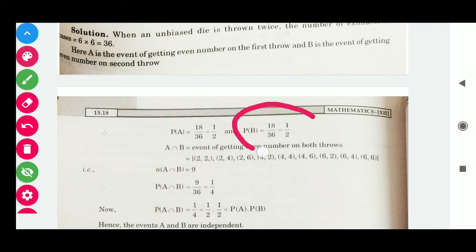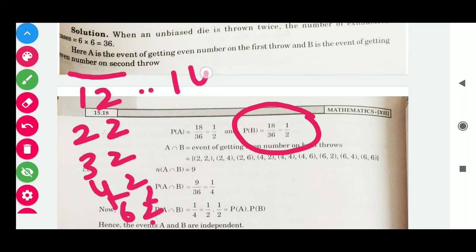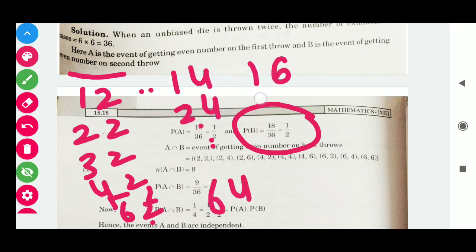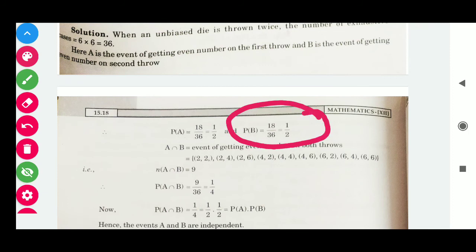In the same way, the second number must be an even number. So in this way, we have the outcomes 1 2, 2 2, 3 2, 4 2, 5 2, 6 2. In the same way, next is 1 4, 2 4 up to 6 4, and next 1 6, 2 6, 3 6 up to 6 6, and these are a total of 18 in number. So its probability is 18/36, that is 1/2.